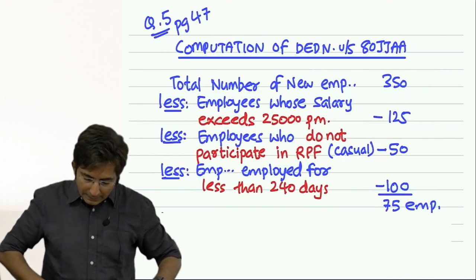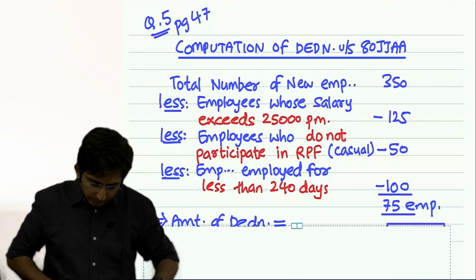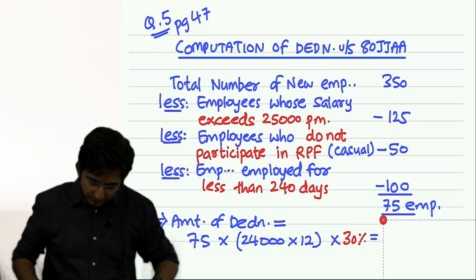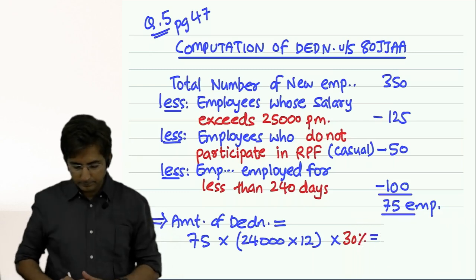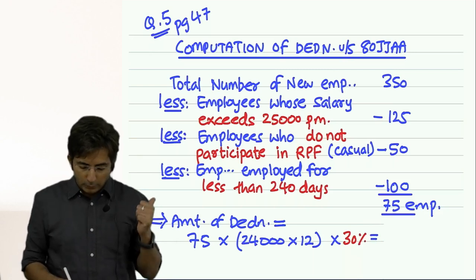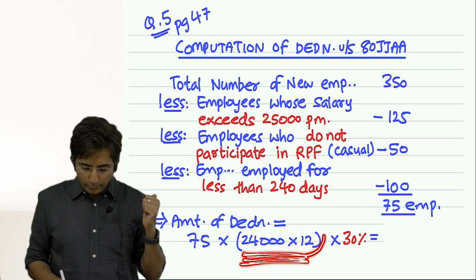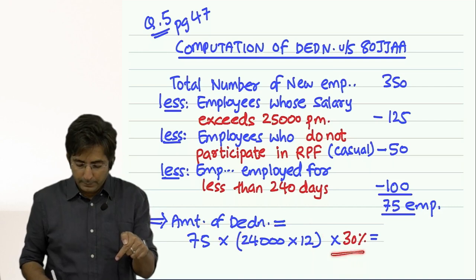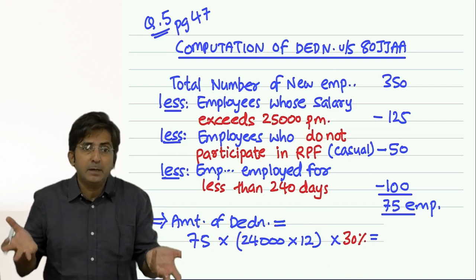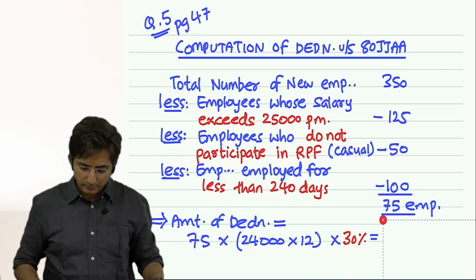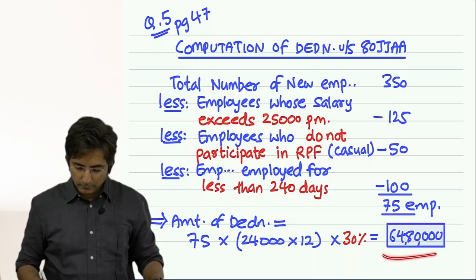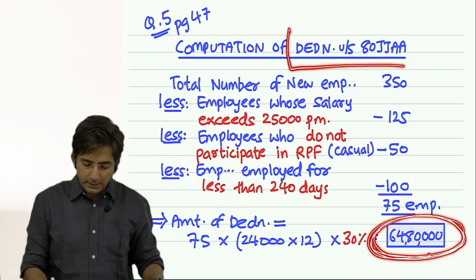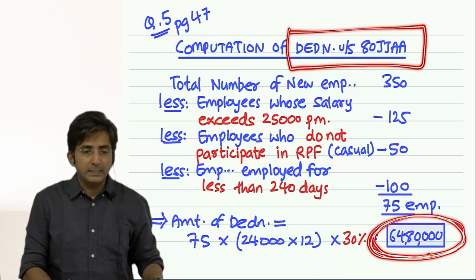So what is the salary coming to? And then 30% of that. You understood what I did? Into 12 months and into 75, because the salary is per employee. And 30% is a fixed rule in 80 JJAA. So what is the answer? 64,80,000. This is the deduction under section 80 JJAA.